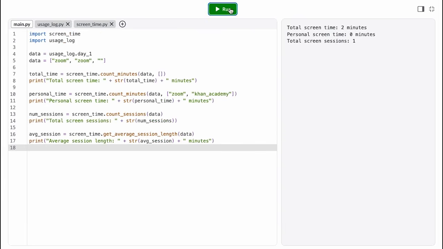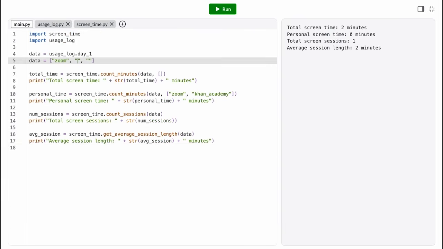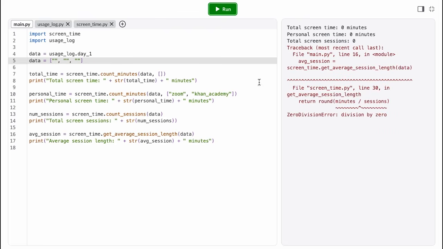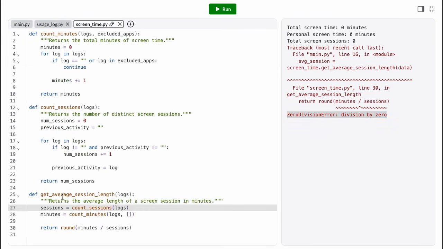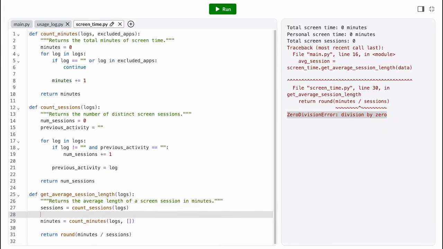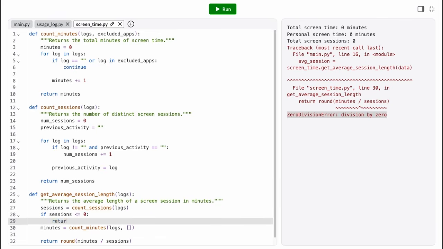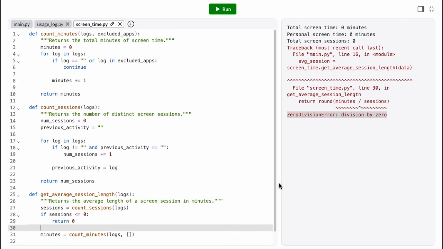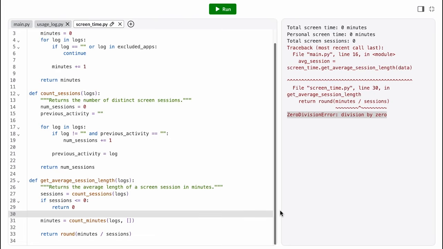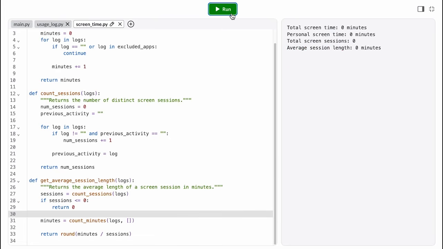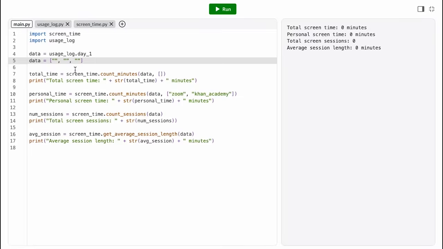Let's run through our test cases again. And we have a zero division error. So if we're dividing by 0, that must mean our number of sessions is 0, which might be a valid case if we're offline for a while. To avoid the error, we can just check if the number of sessions is 0, in which case the average session length should just be 0.